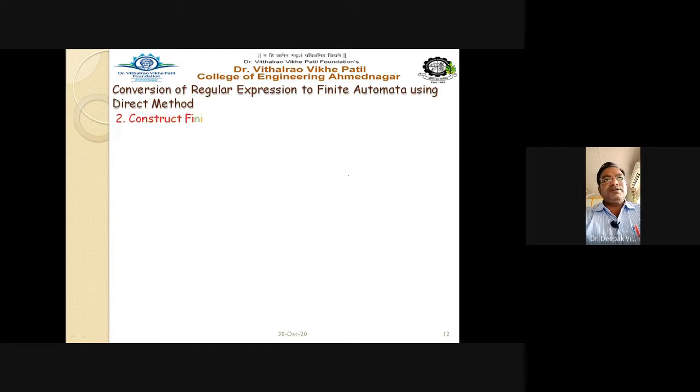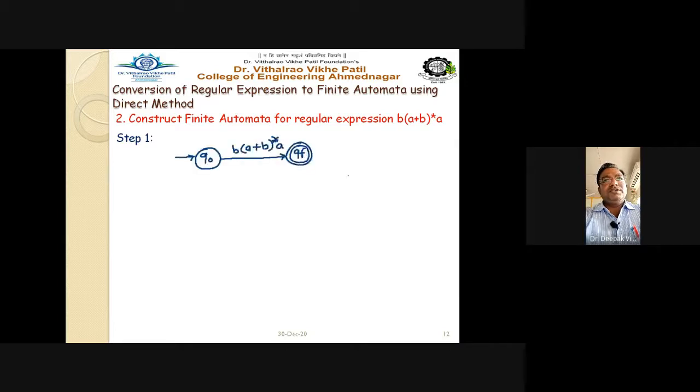Using the direct method, construct the finite automata for the regular expression b(a+b)*a. Step number 1: directly start with step 1. Take q0, write down the entire expression from q0 to qf, that is nothing but the final state. Step number 2: try to bifurcate it.